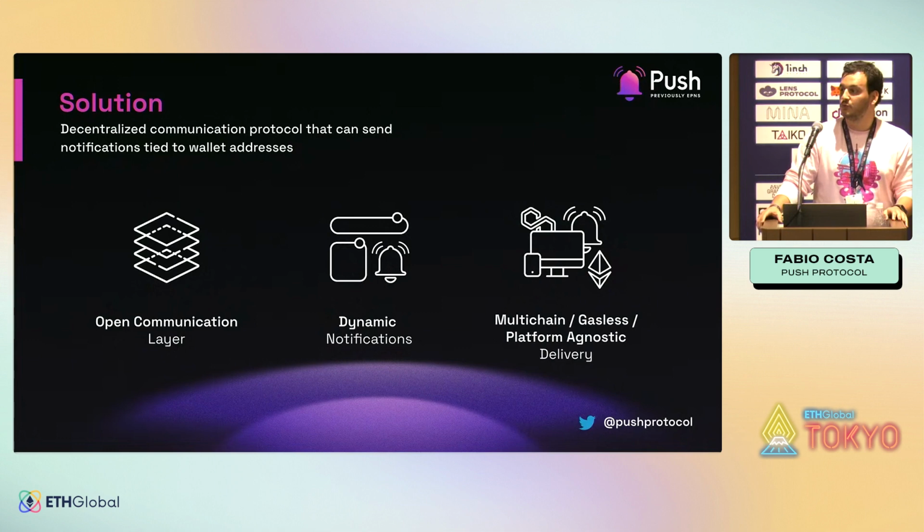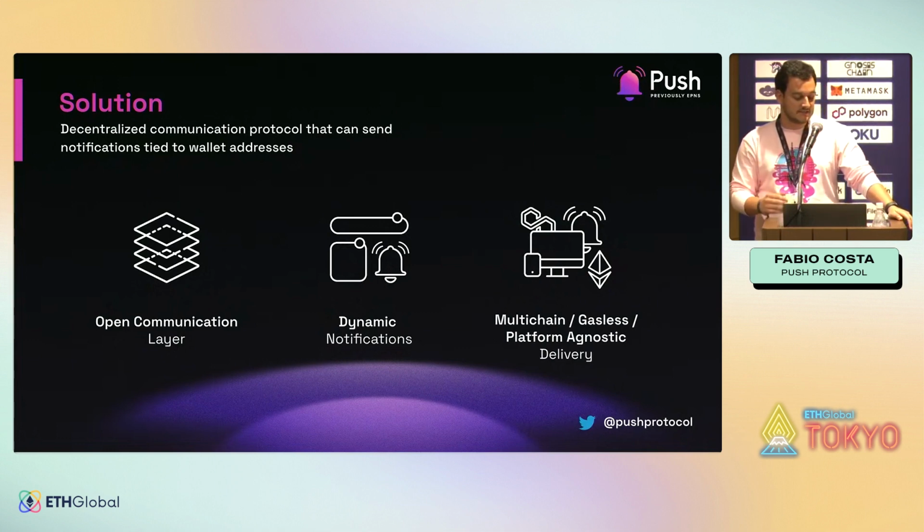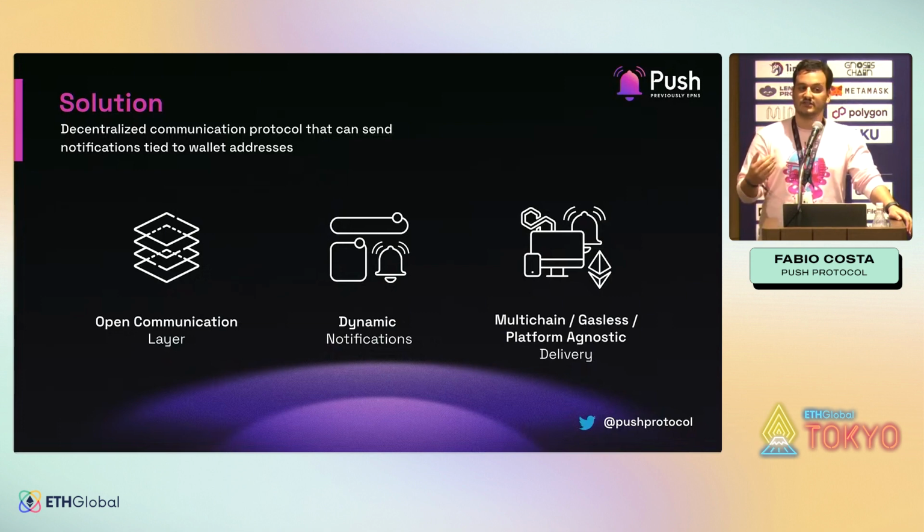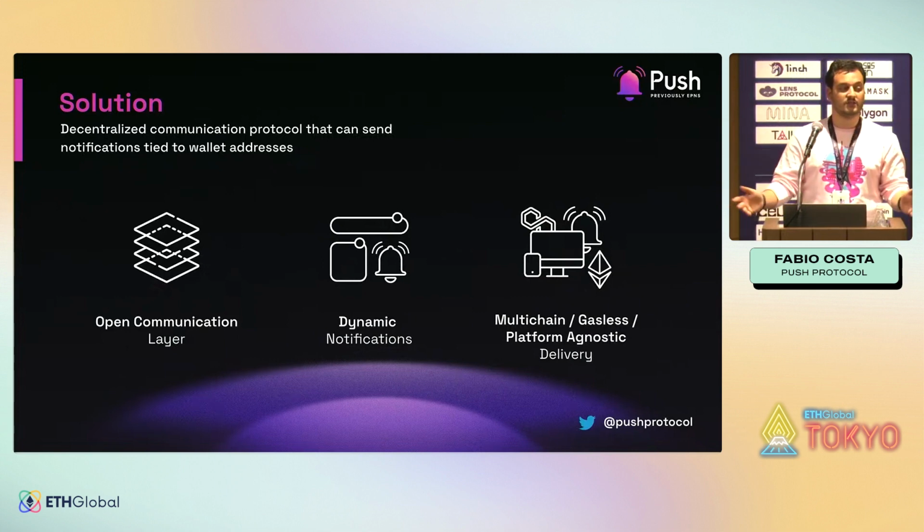So the solution that Push Protocol is building is an open communication layer. That means that anyone can simply go to the network and fetch the notifications and the chat messages. It's all open. All the chat messages are encrypted. Notifications can be encrypted or not encrypted. But the layer is open. Anyone can simply fetch all the chats and notifications.